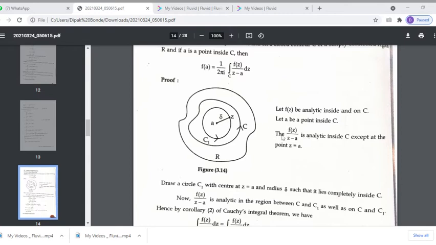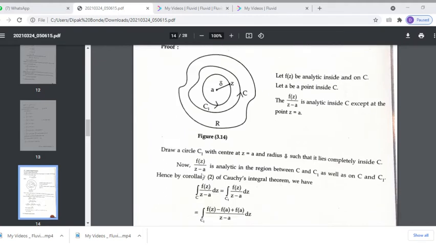Now f of z upon z minus a is analytic inside and on the closed contour C except at the point z equal to a. So f of z upon z minus a is a function which is analytic inside the C except at the point z equal to a.